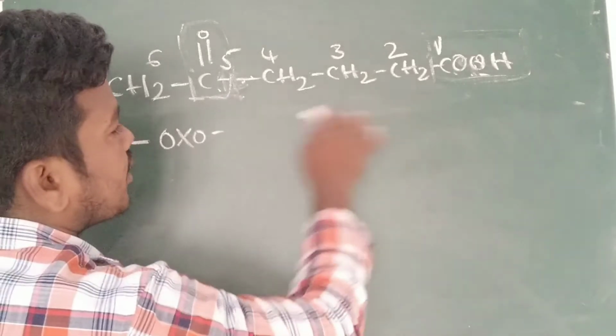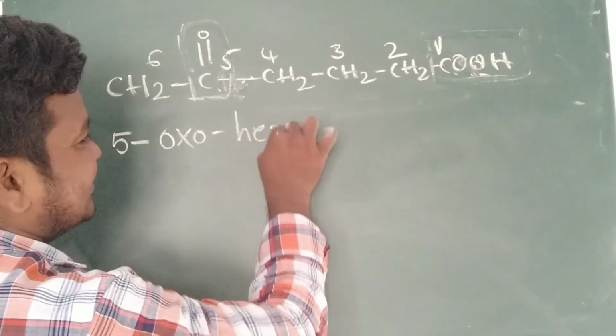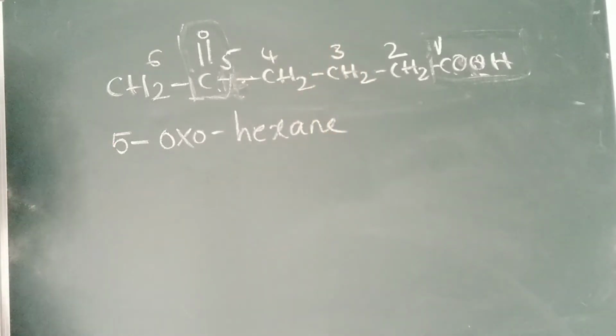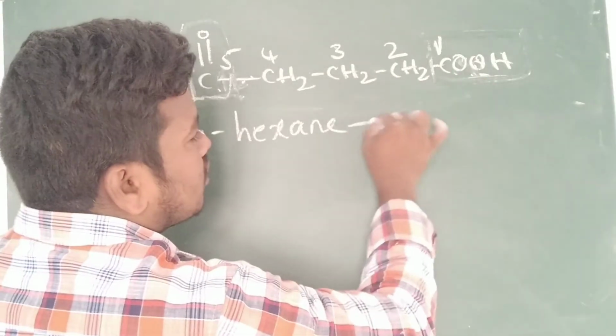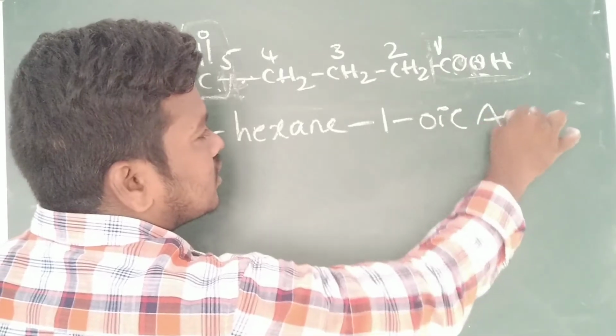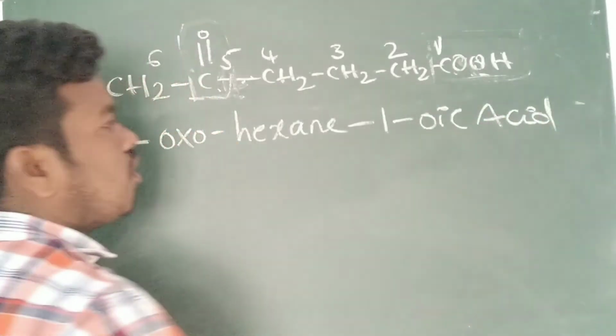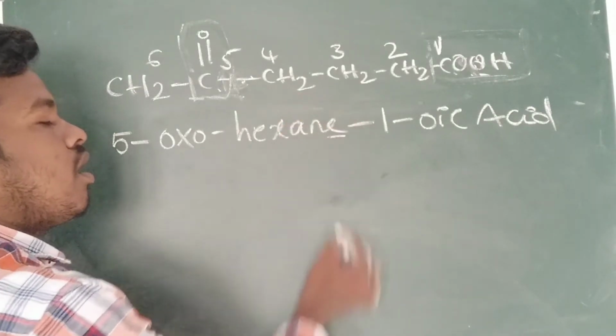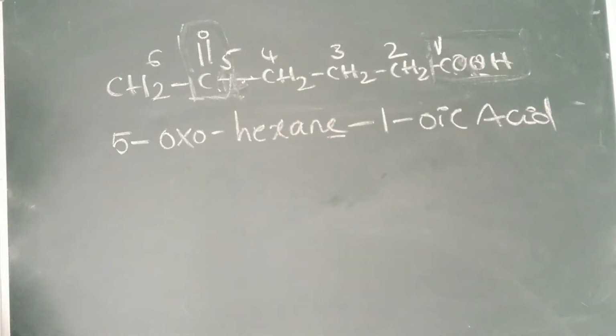What is the root word? Hex, hexane. We have written hexane. So oic acid is present at which position? First position, 1-oic acid. Just now we have learned that suffix 1 and suffix 2 should not be conjugated.